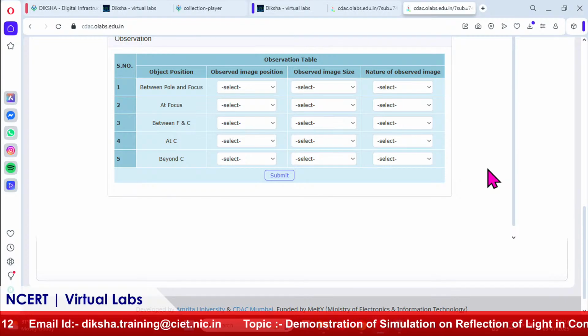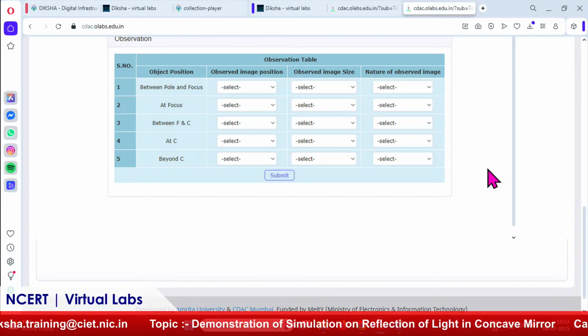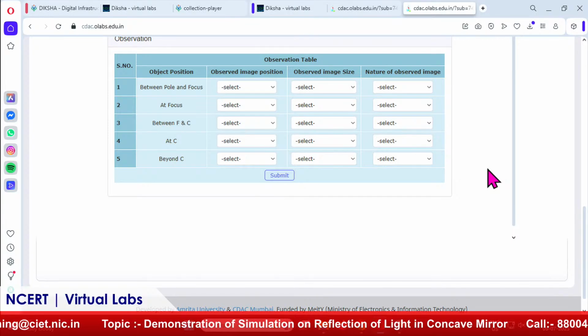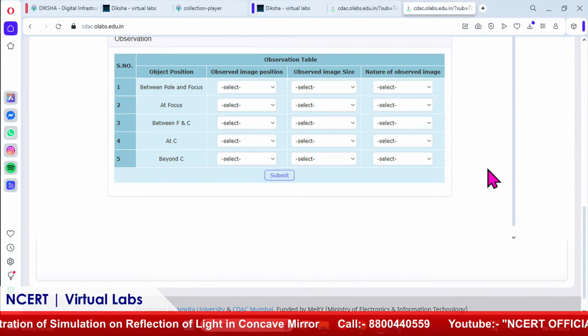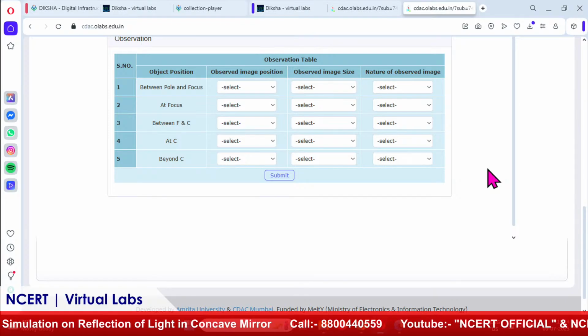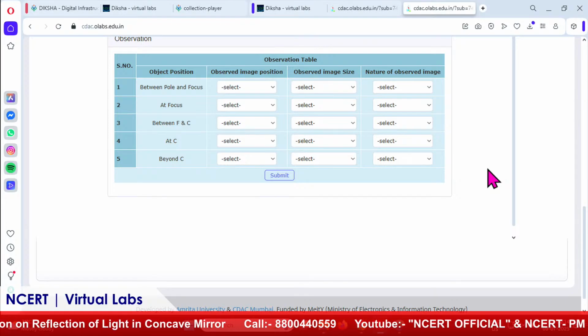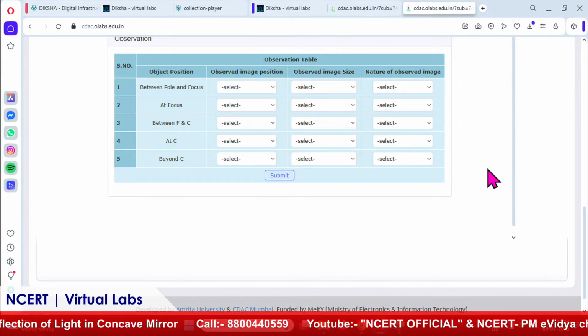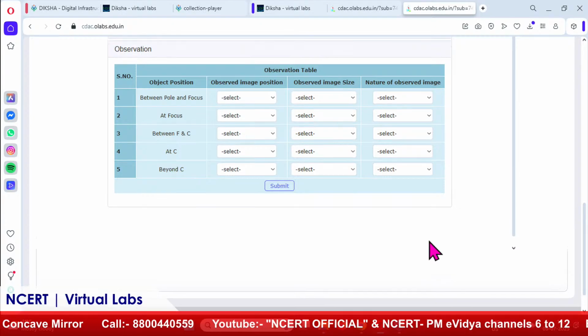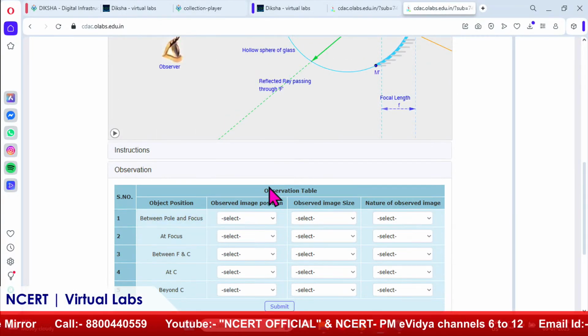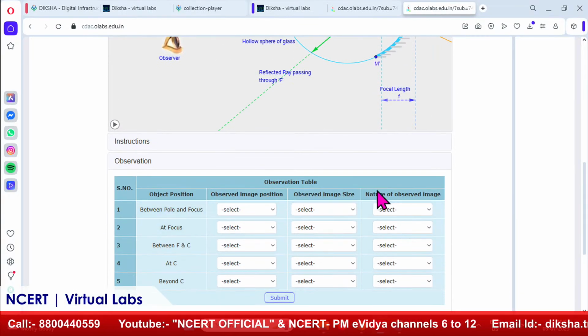As I already mentioned, there are several applications, like dentists use this kind of mirror, okay, to get an enlarged view of teeth. Then it is used in solar cookers, then it is used in optical instruments like telescopes and microscopes to illuminate the stars and other things, right. So, it is very important. Now, here one by one we will go through this experiment.